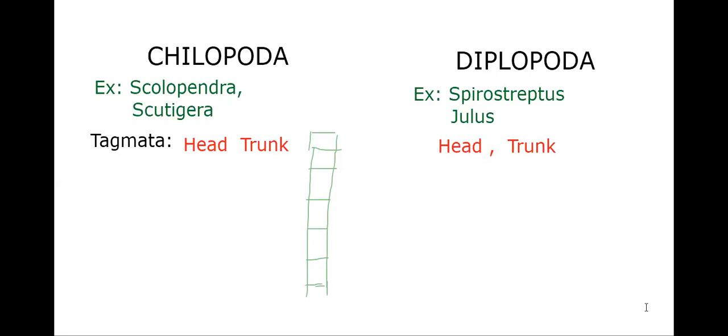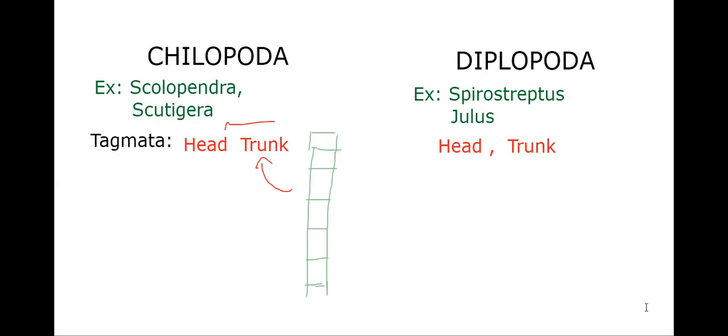Then jointed legs, as we know they have, in Chilopoda and Diplopoda. First of all, this is the head region; appendages of the head and appendages of the trunk we need to see separately. Let me write first, thereafter I'll show you.